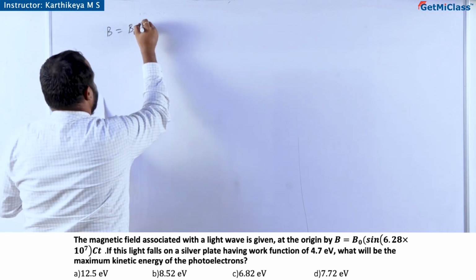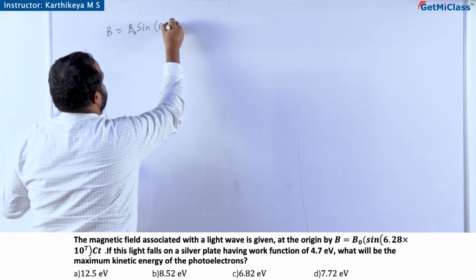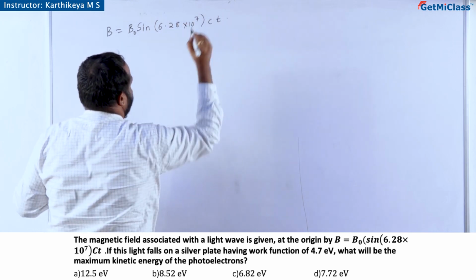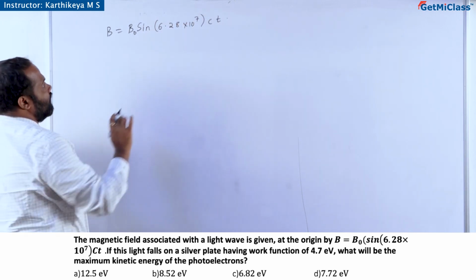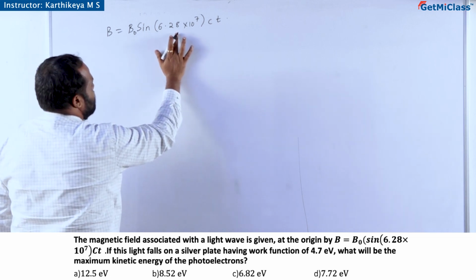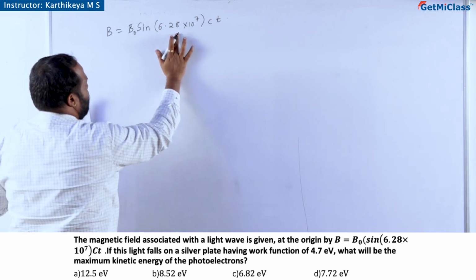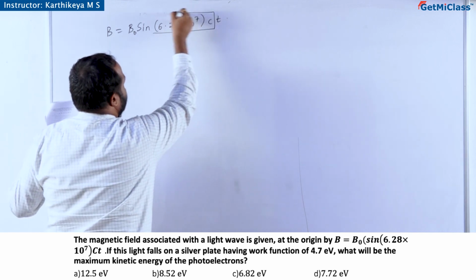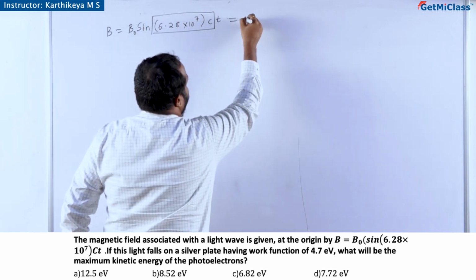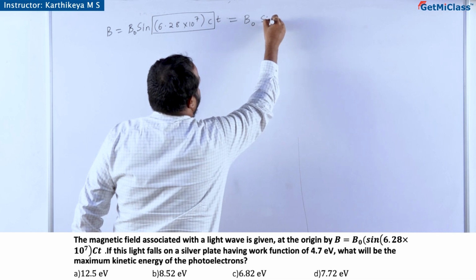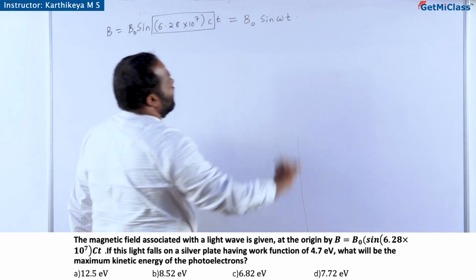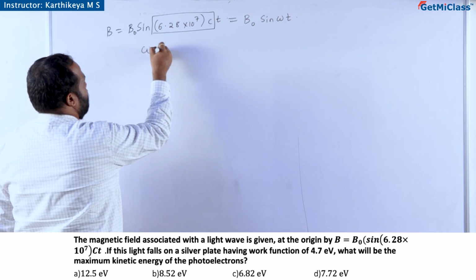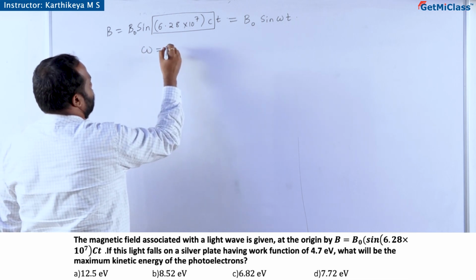So, the equation given, B is equal to amplitude of that varying magnetic field B naught sine 6.28 into 10 to the power 7 Ct. So, this is omega into Ct. So, omega is this. If I write the reference equation, it is B naught sine omega t. So, when I refer, omega is